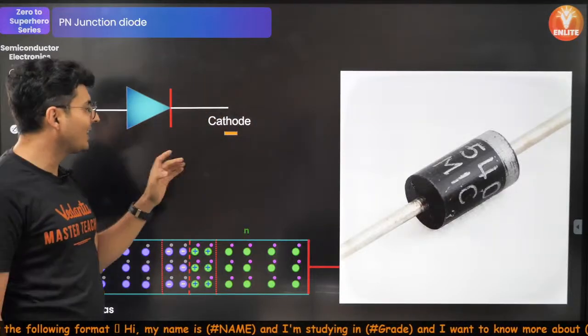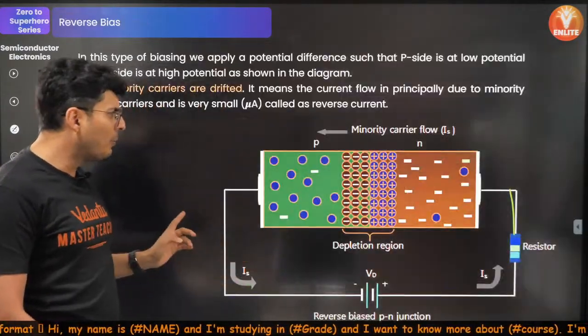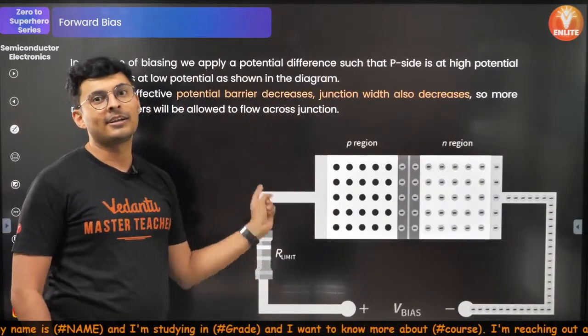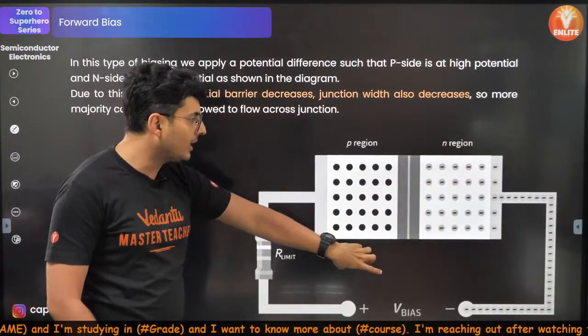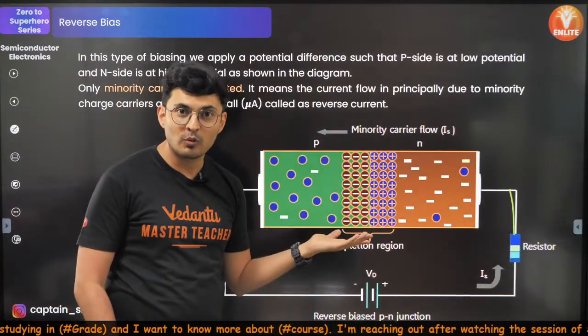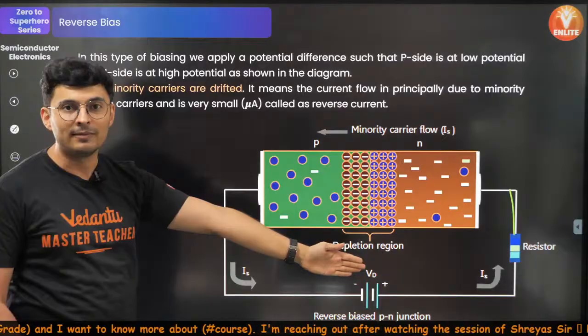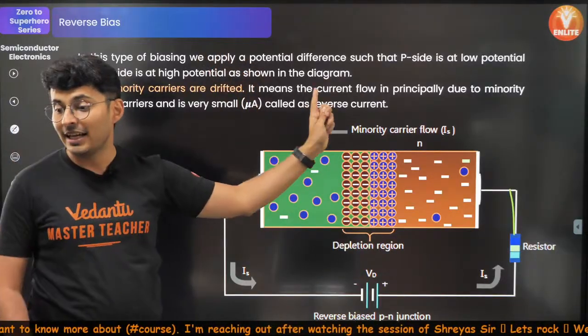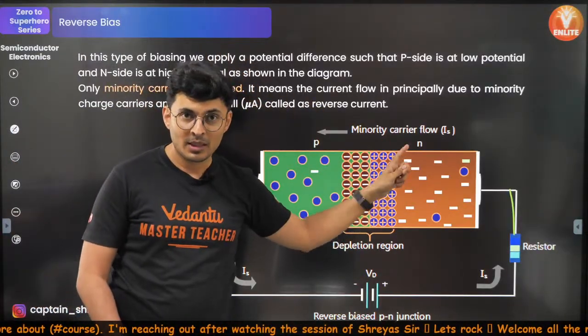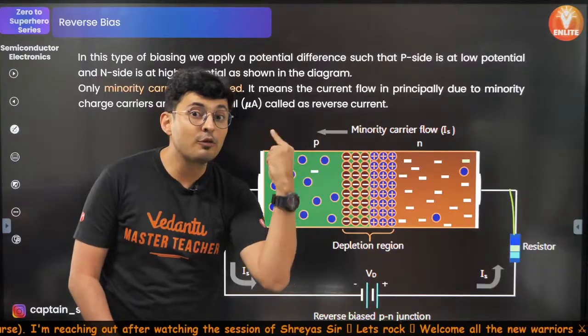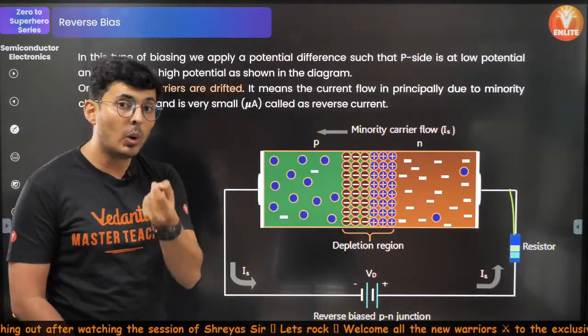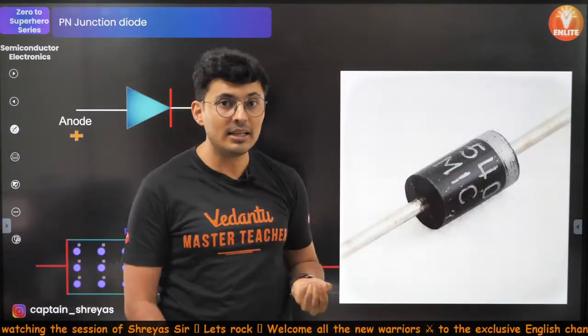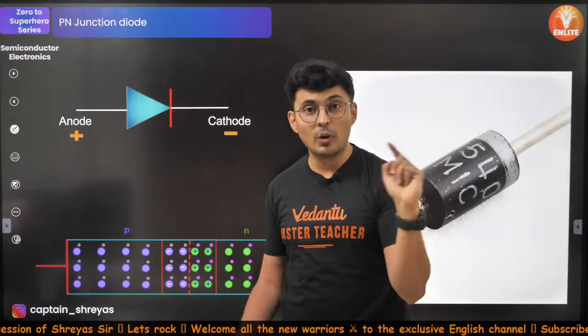So what is happening over here is that when you bias it forward, electricity flows. When you connect it in reverse, electricity does not flow. It's acting like a valve. There are valves in your heart which make the blood flow in one direction only. The blood does not flow in multiple directions.